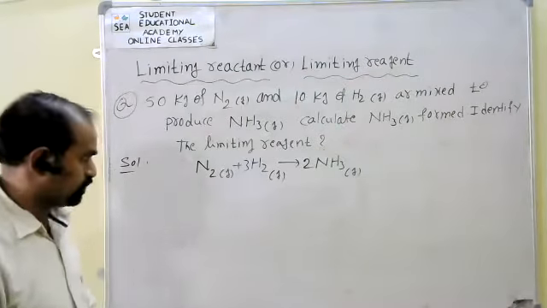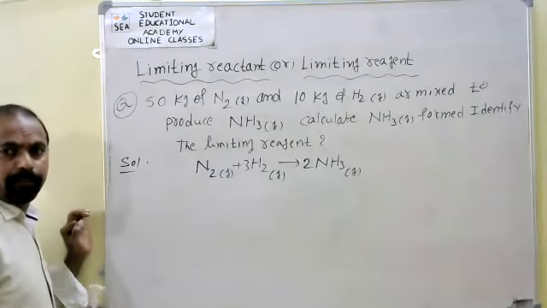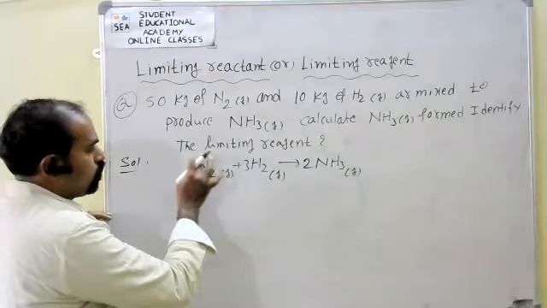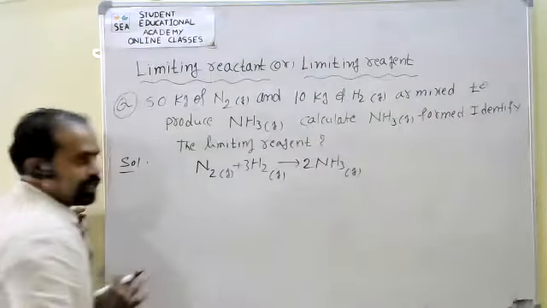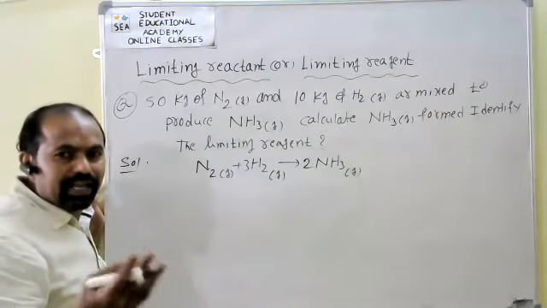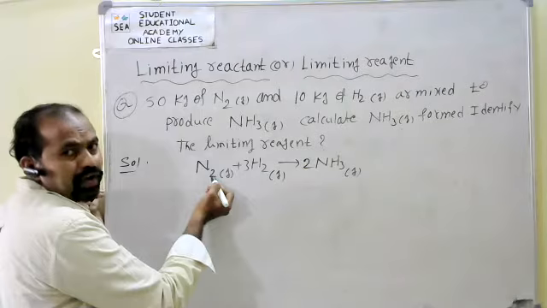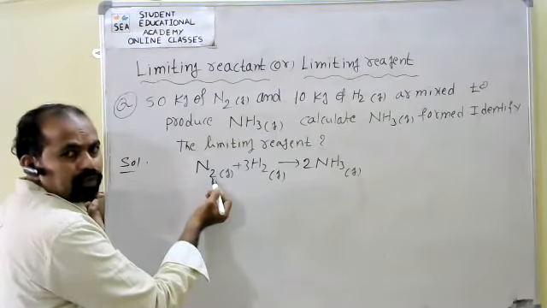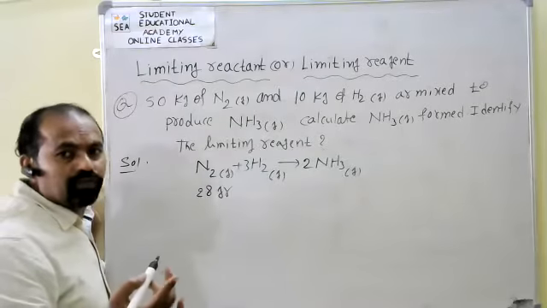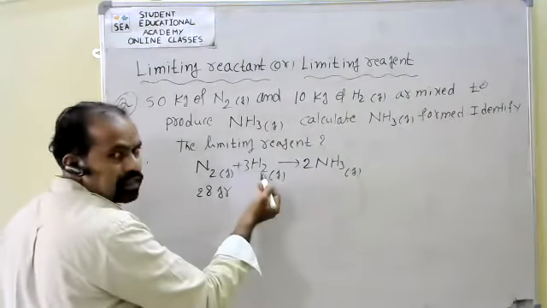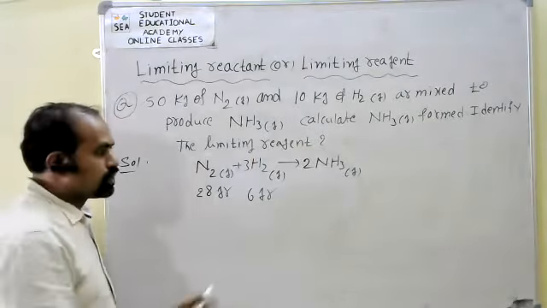See, first one. According to the chemical equation, all are given with respect to kgs only, so it is indirectly a weight relation. What is the total weight of nitrogen here? 14 into 2, 28 grams. 28 grams of nitrogen reacts with 2 into 3, 6 grams of hydrogen to produce ammonia.